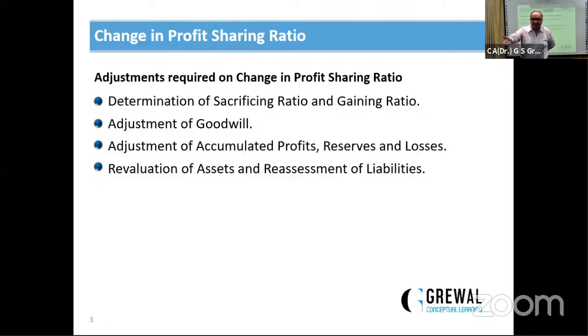एमसीक्यू के अंदर भी आप ये जरा ध्यान रखें, गुडविल जो है it must be credited to only the sacrificing partner, not to the old partner. हम लोग कहते हैं ओल्ड पार्टनर, नो, it should be sacrificing partner।